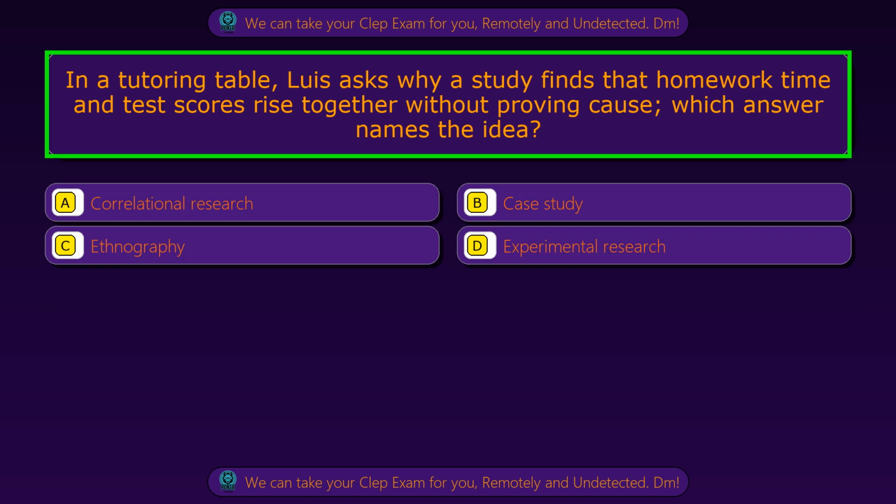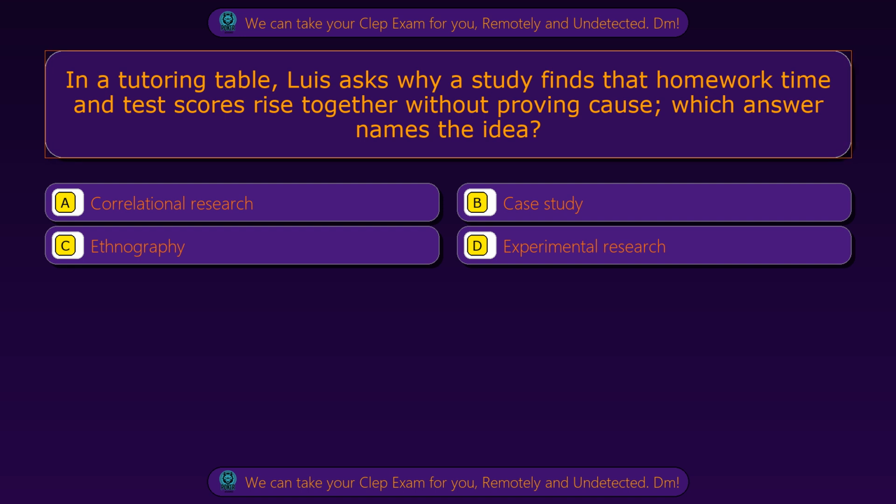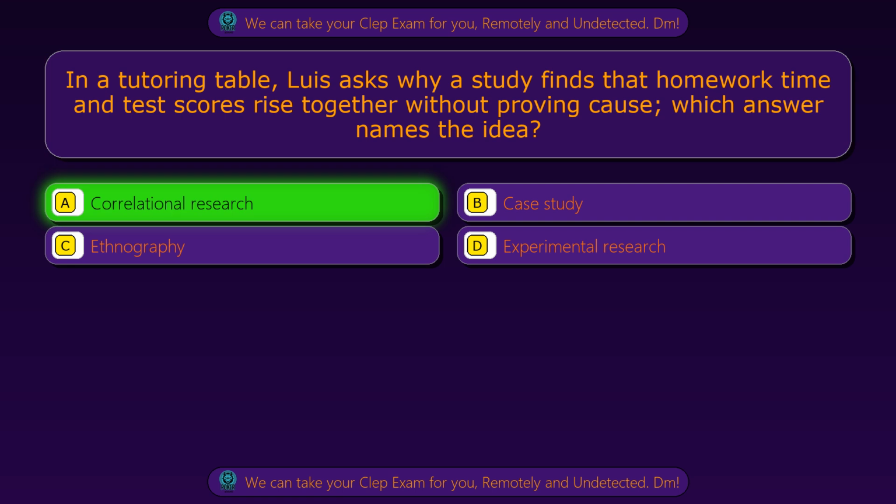Question 88. In a tutoring table, Luis asks why a study finds that homework time and test scores rise together without proving cause. Which answer names the idea? Option A, correlational research. Option B, case study. Option C, ethnography. Option D, experimental research. The correct answer is option A, correlational research.